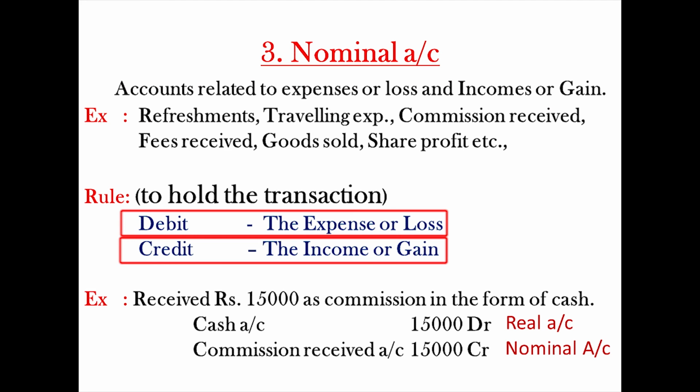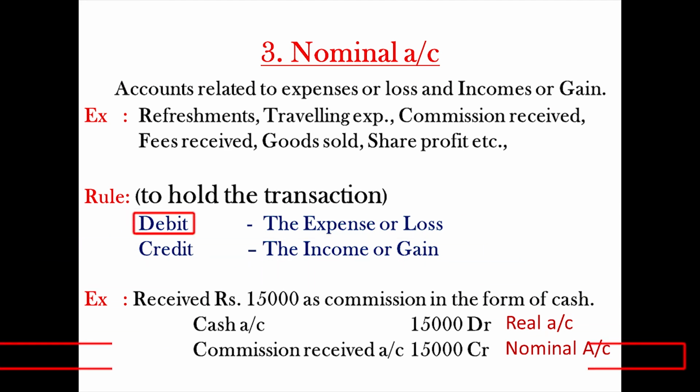If an expense or loss happens in business, take it as debit. If you are taking any income or any gain, then make it as credit.